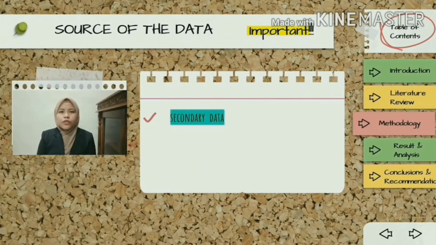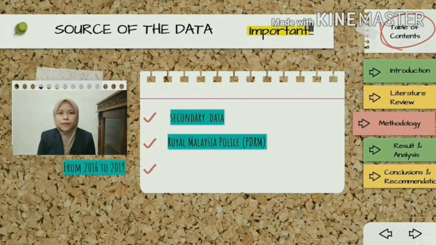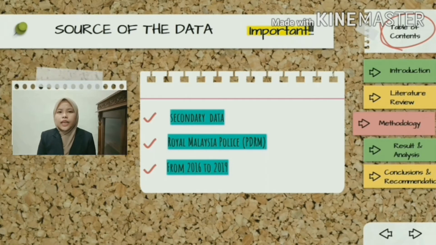Okay, next we proceed to chapter 3. My name is Fatin Hazwani Binti Mamat, and I will explain in detail about the methodology part. For the source of the data, we use the secondary data of domestic violence that we obtained from the Royal Malaysian Police, which is PDRM. The data is from 2016 until 2019.